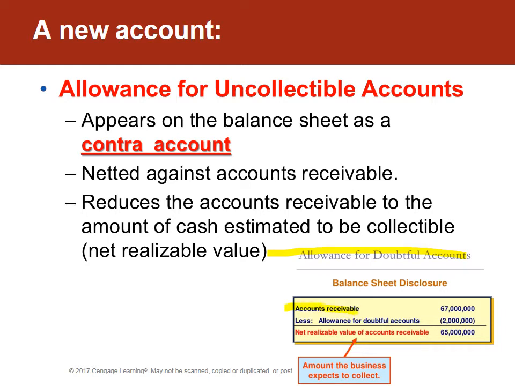Then we find if accounts receivable in this example are $67 million and you have an allowance account, a contra account of $2 million, then that means that the net realizable value of accounts receivable, also known as the net accounts receivable, is $65 million, and this is the amount that the company expects to collect after all is said and done. If they could fast forward in history, they assume that $2 million is not going to be collectible. This is not unreasonable, unfortunately.